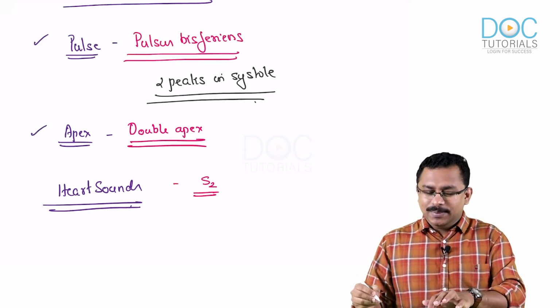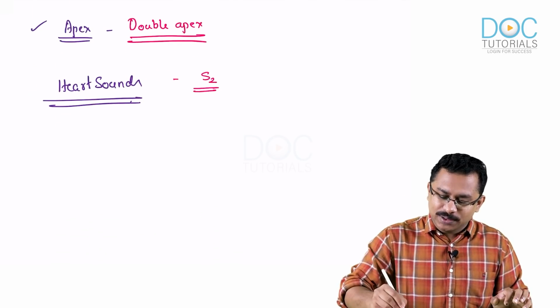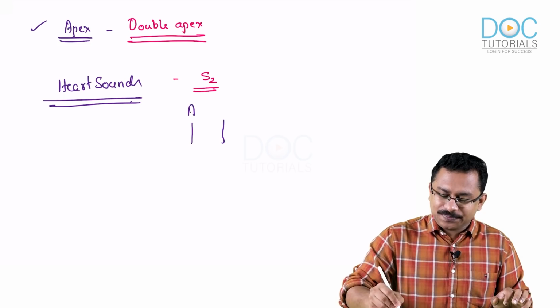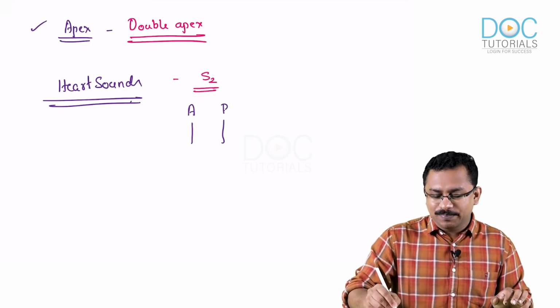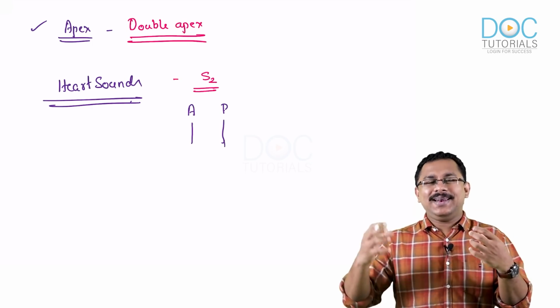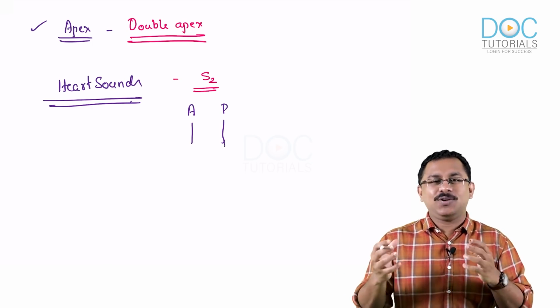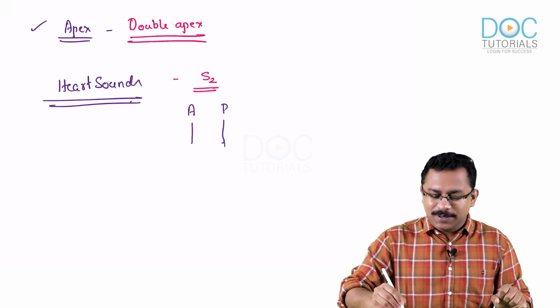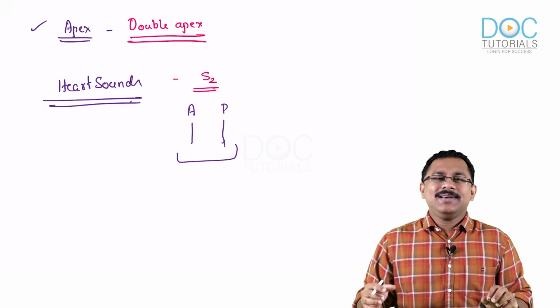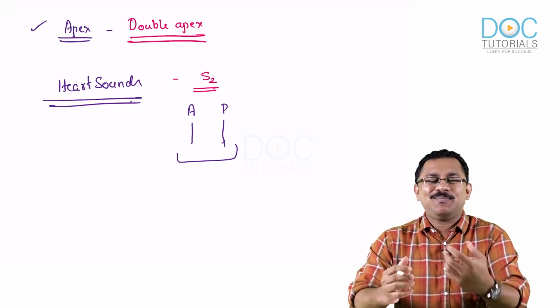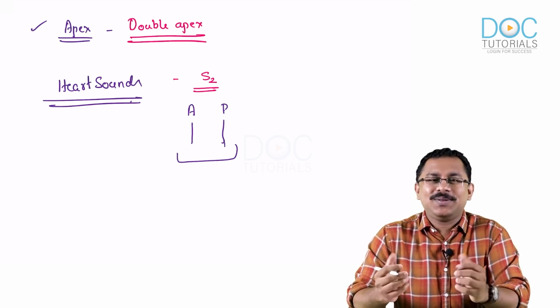Normally there is an A2 and P2, so between the aortic and pulmonic components there is an A2-P2 gap. What will happen to this gap in hypertrophic cardiomyopathy?